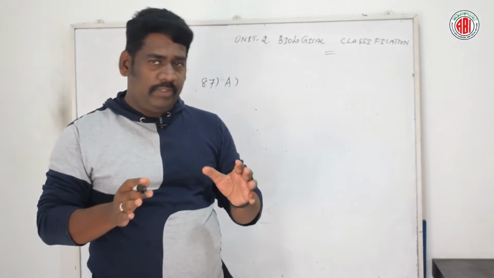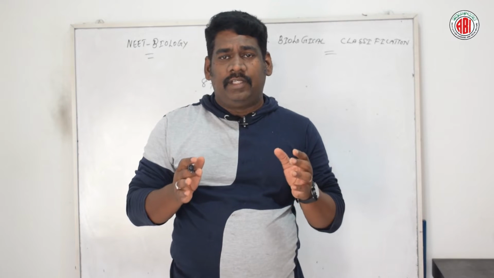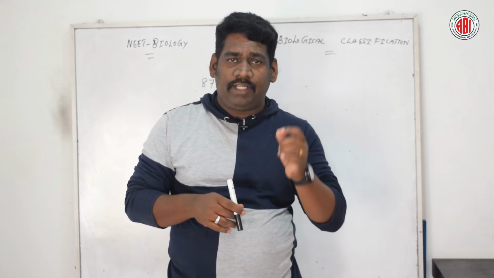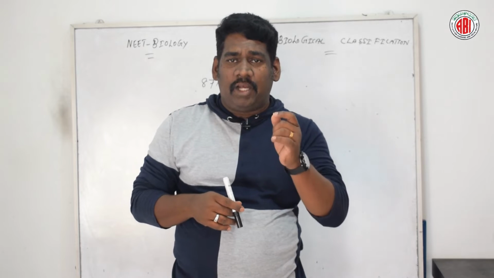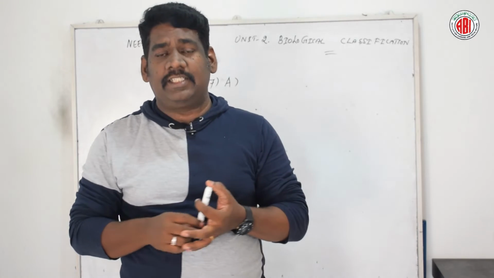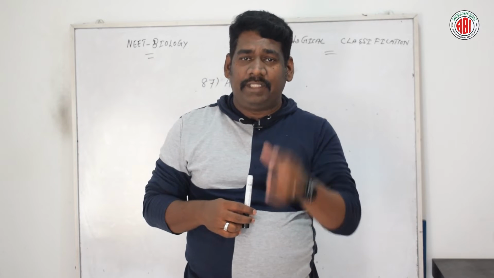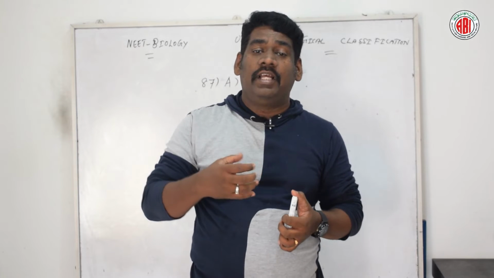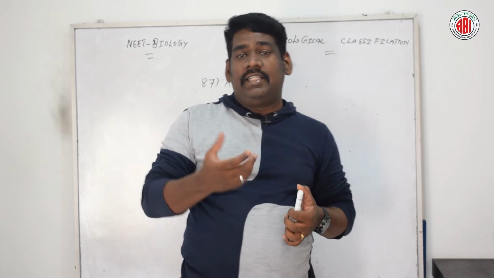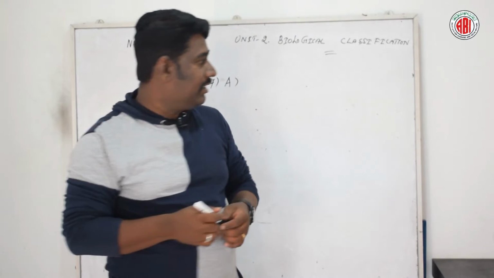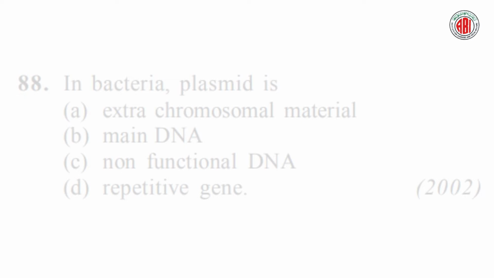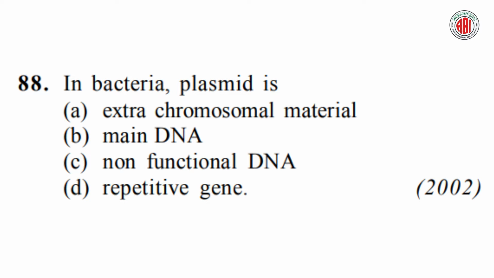So the right answer for question number 87 is option A, because natural selection is one of the methods where the organism could evolve better than the other species. So the right answer for this question is option A. Let us talk about the next question. Look at this question, guys.